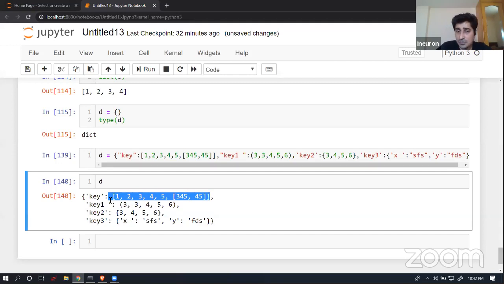As simple as that. So now we know what kind of data I can take for a key, and what kind of data I will be able to use for the value part. So this particular part is completely fine. I'm able to store a data set inside a dictionary, and I'm able to store any kind of variable out of this. So this is called a dictionary. So dictionary has a very simple meaning.